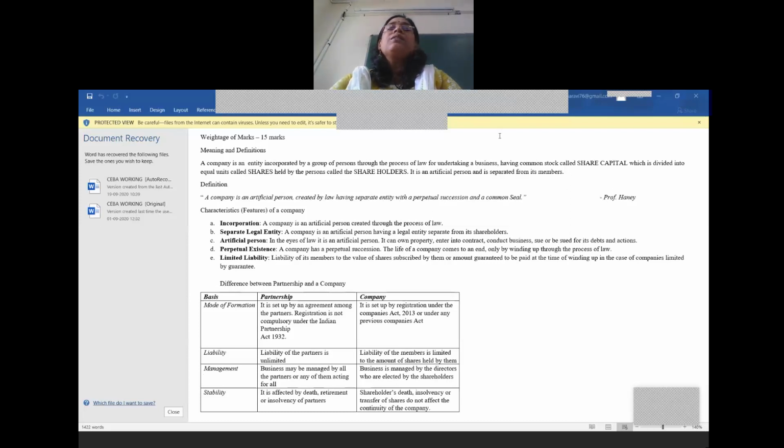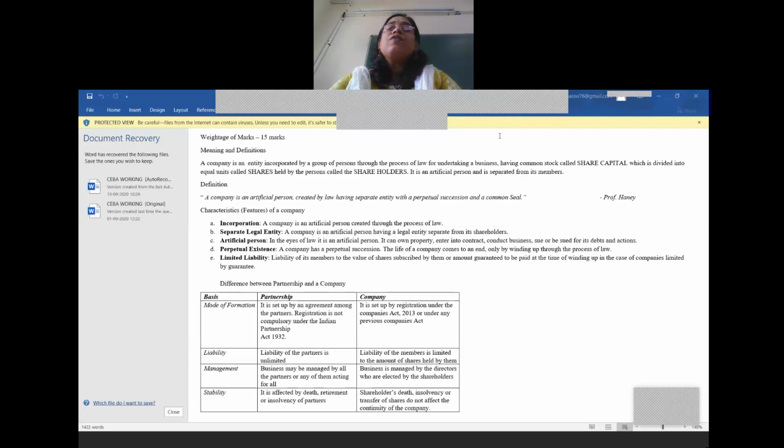Incorporation. The company is incorporated or registered under the Companies Act. It has a separate legal entity, which means a company has an entity independent from that of its members. That is, the shareholders are different and the company is different. The company has a name for itself, okay? And the common seal of the company acts as the signature of the company. A company is an artificial person created by law.